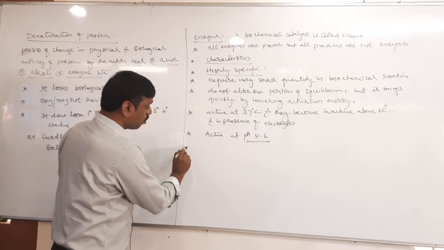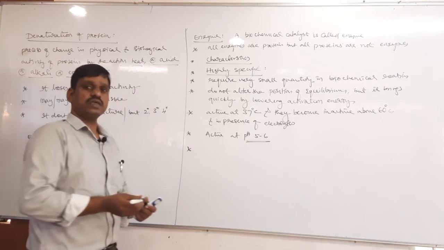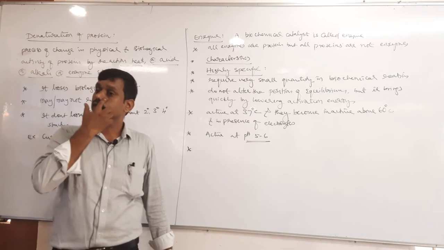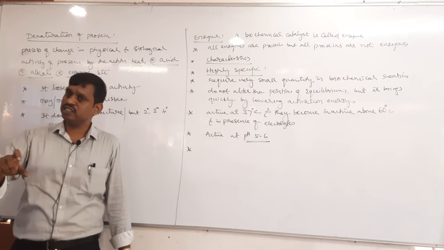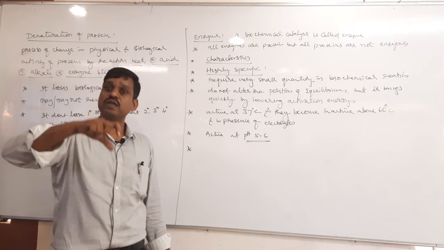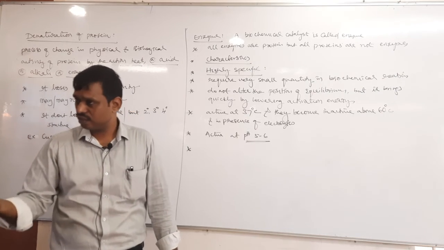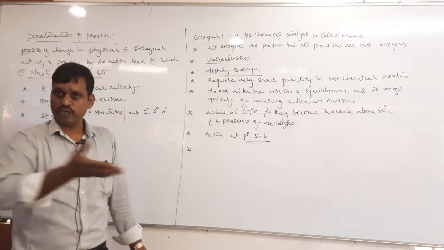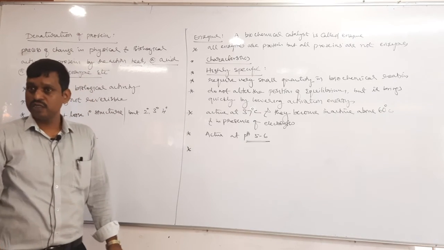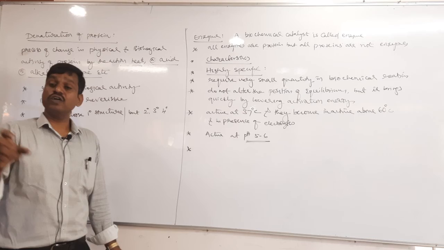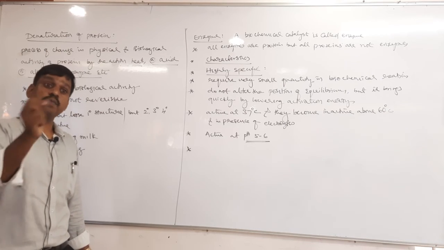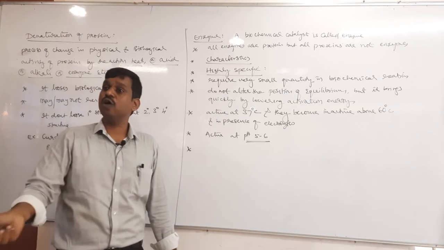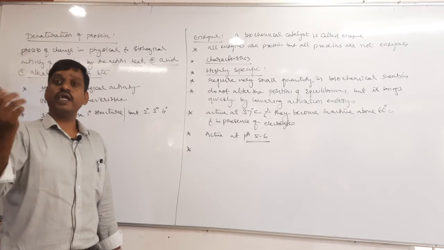Enzyme is made up of protein. Does it have only protein or a part other than protein? It also has a part other than protein, which is called the prosthetic group. We have studied conjugated proteins. So enzymes are generally conjugated proteins. They contain protein as well as a non-protein part, usually metal ions.